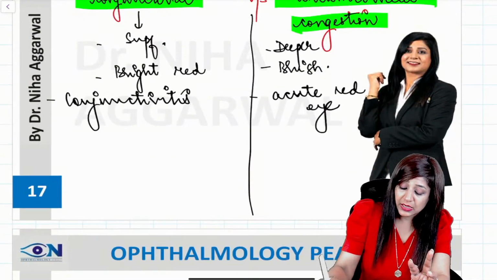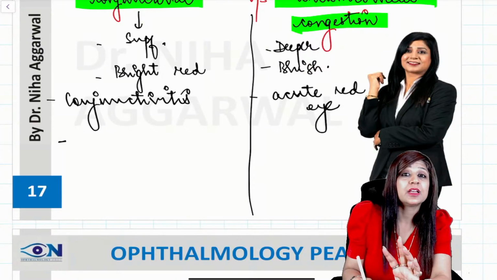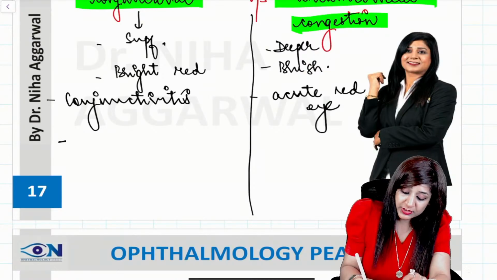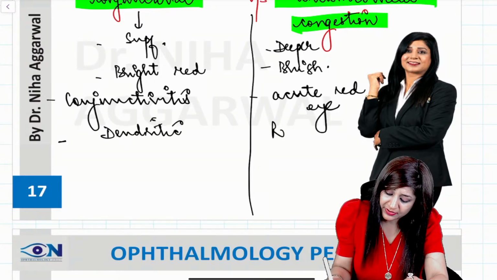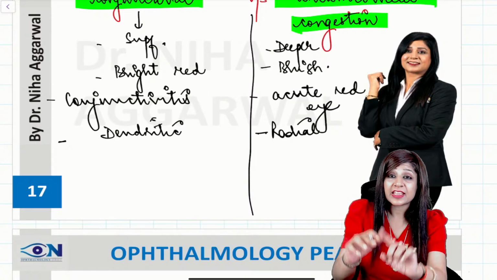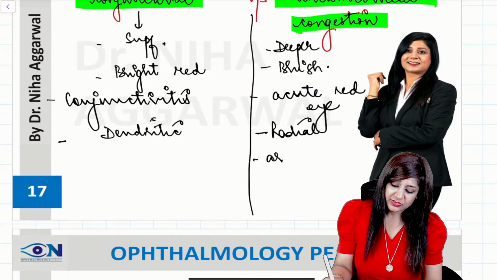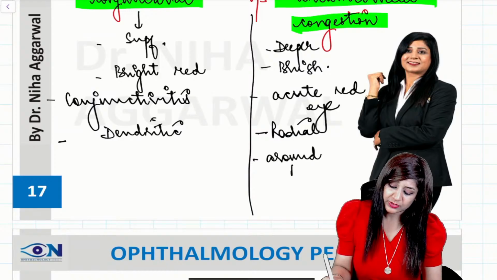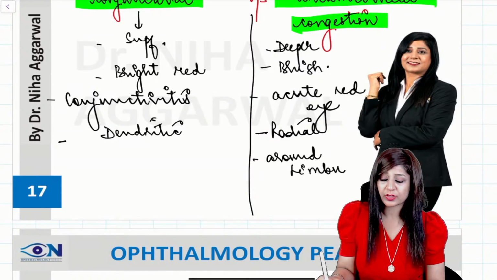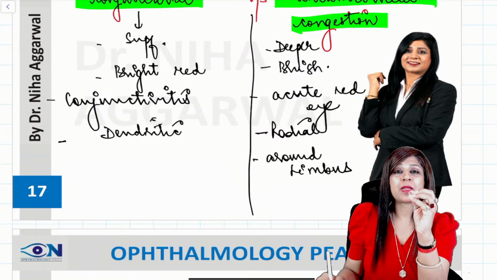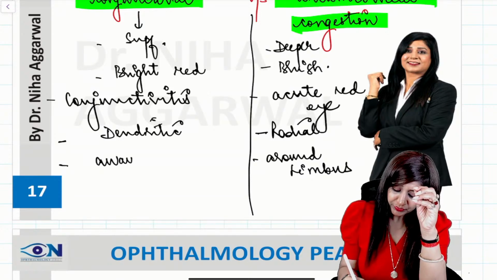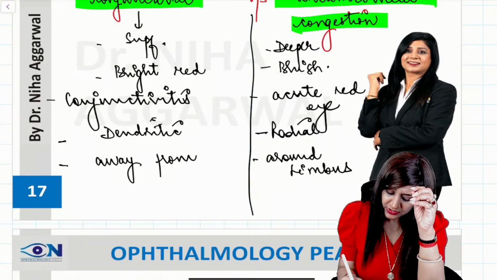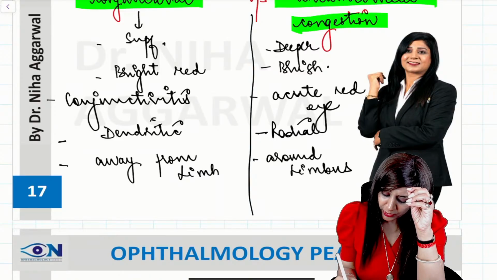Then another important thing will be the distribution. So this will be dendritic pattern, tree-like arborizing pattern you can say, while this will be radial pattern. And radial will be around the limbus. This is radial around the limbus. But when I am talking about the dendritic pattern here, tree-like arborizing pattern here, this is away from the limbus.